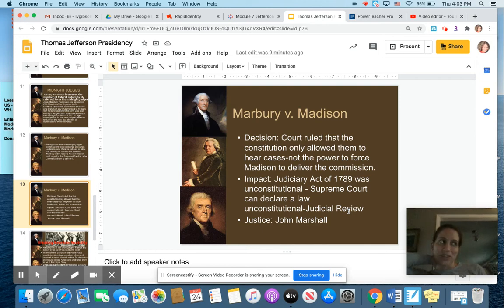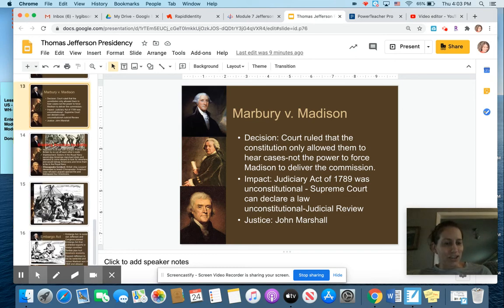So it's still the same. John Adams literally was trying to rush through these judges the day he left office as president to block Thomas Jefferson from being able to do it when he took over. So it's just kind of interesting that 200 years ago, we had people that were trying to do shady things when it came to nominating judges, just like they're trying to do today.